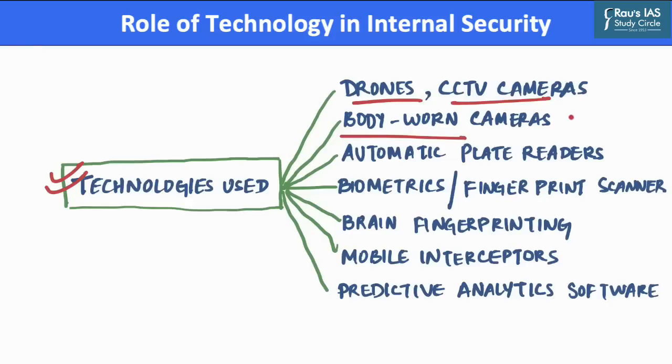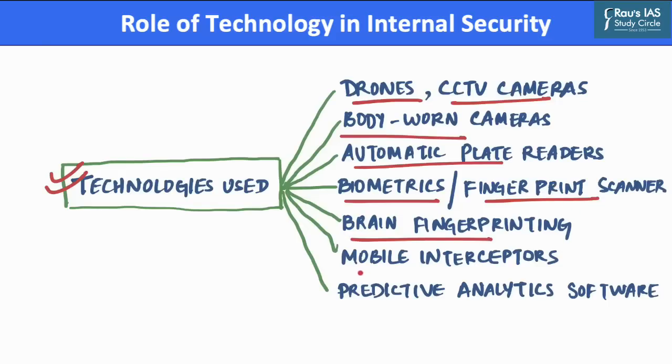Further, to improve the traffic system of the country, police uses automatic license plate readers, which help record traffic violation done by a car. Further, police also uses biometrics and fingerprint scanner to identify the culprits, as well as use of brain fingerprinting in investigation purposes.